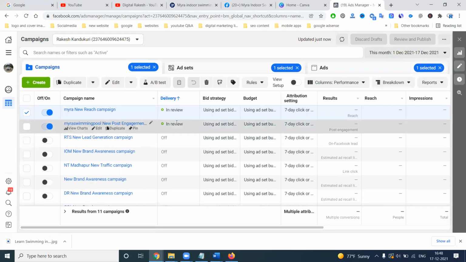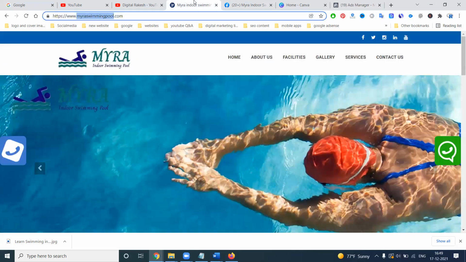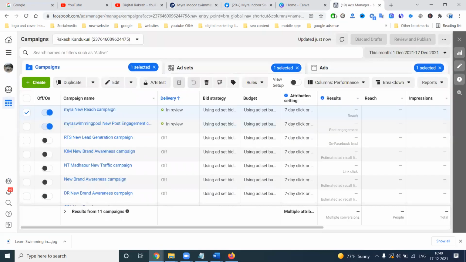The ad is reviewed within 1 hour to 7 hours and approved. Sometimes it takes 24 hours. This ad is mainly to reach the audience and get more traffic. So these are the two different campaigns to increase website traffic.